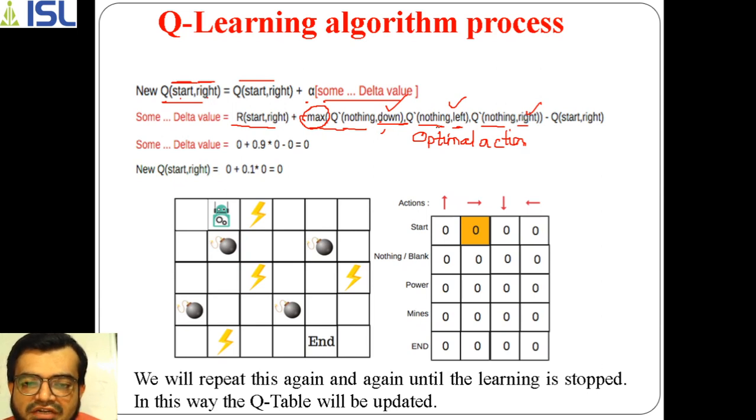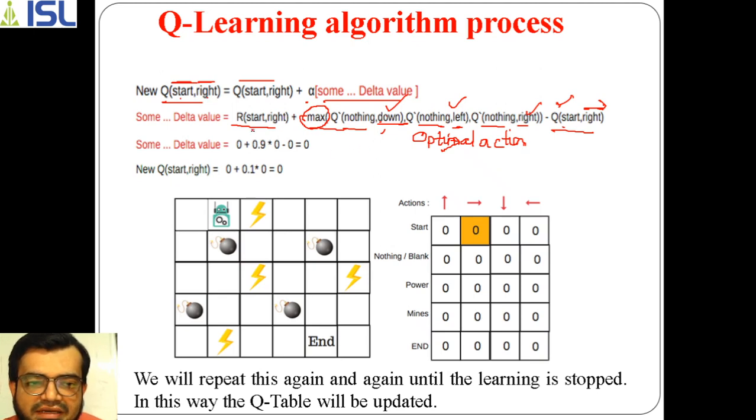If I want to change from one state to another, from start to nothing, there are three actions available. Among them I have to select the best action, your optimal action, by calculating the maximum value among the three given values. Using this optimal action value, with the current value of start comma right, since initially we were in the start state and took the action right, the difference we need to add along with this one.